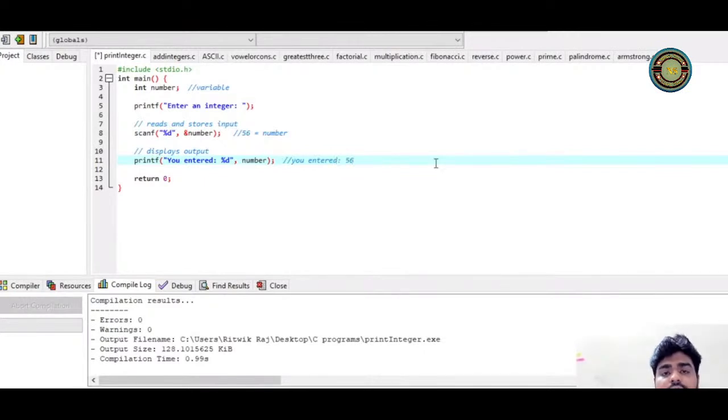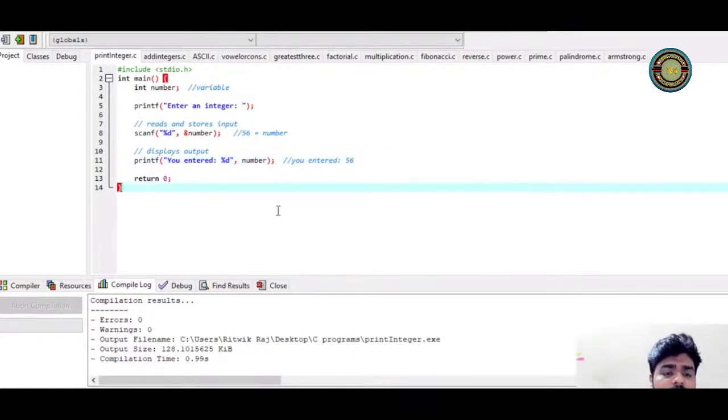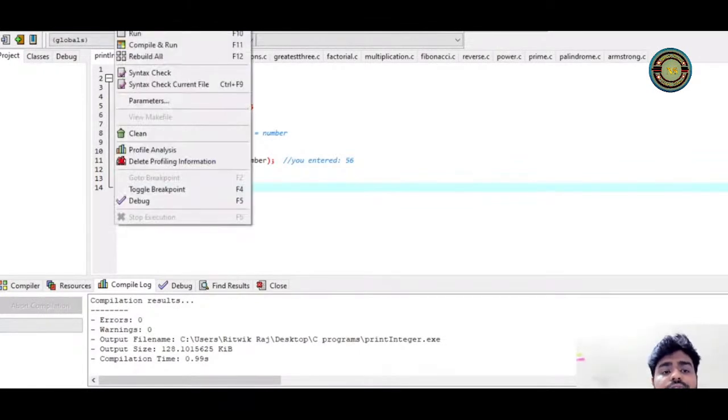Let's execute this. Now I'll tell you what I'm working on. Where I have written the program, this is Dev C++, which is nothing but an IDE, an integrated development environment, where you can actually write C programs and run them. Many developers use it for their own software development projects also. So I'm going to execute.